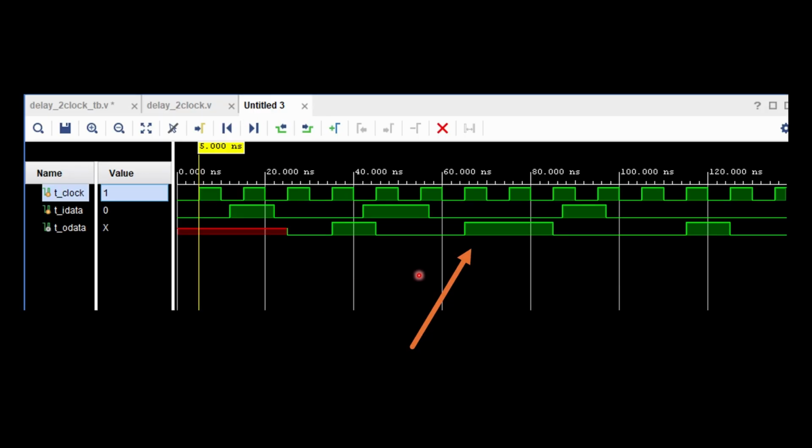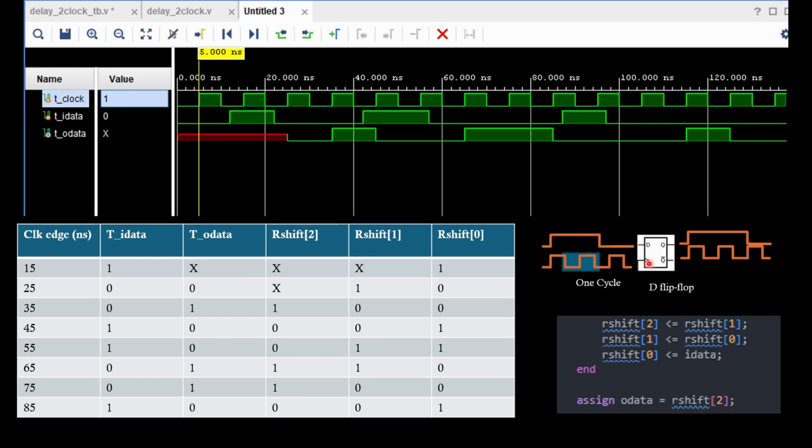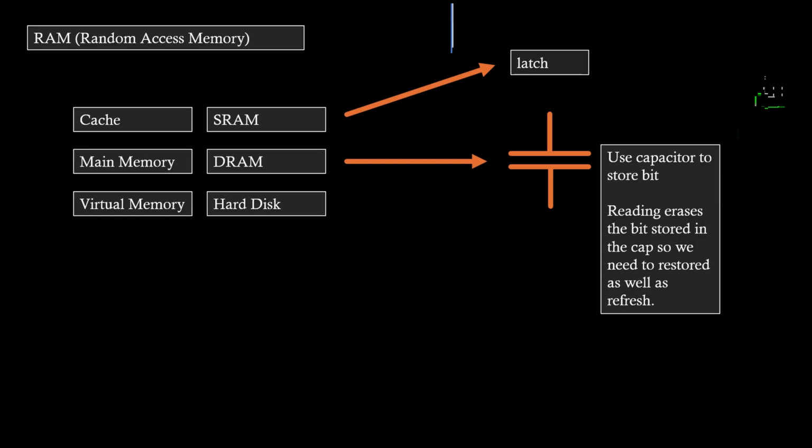The problem that I show is this one. As you see here, the input is about 15 nanoseconds, but the output is more than 15 nanoseconds. I think this is 20 nanoseconds. The reason is similar to the first problem with 2 clock cycles that we have: because we start at a random point, the input data is asynchronous with the clock. Here is the table that I analyzed, showing why it happened, and the code is fine. Here I show the previous example where the duration of this signal is shorter than the output. It's a similar issue. I think we can apply a synchronizer to improve it. Alright, so let's move forward.